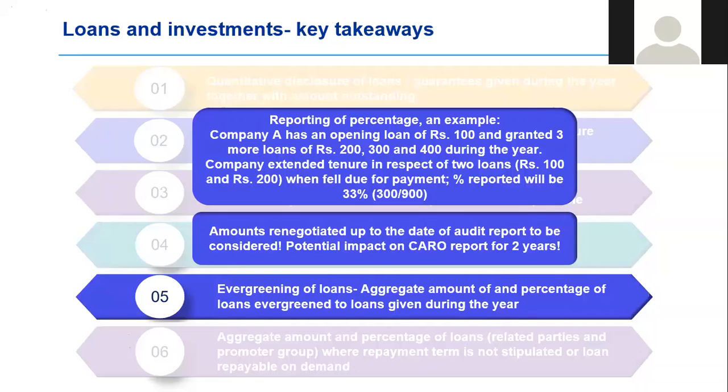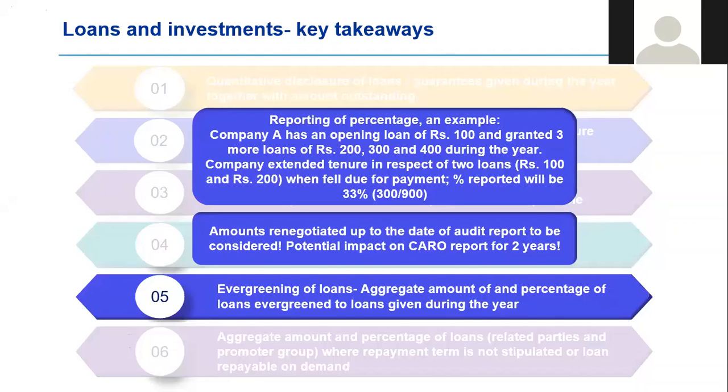If you are auditing a non-NBFC or a non-financial services entity, the reporting requirement is that if there is a loan or an advance in the nature of a loan which has fallen due during the year and that has been renewed or extended, or a fresh loan has been granted to settle those overdue amounts to the same parties, then such renewal, such new loan granted becomes reportable under this clause.